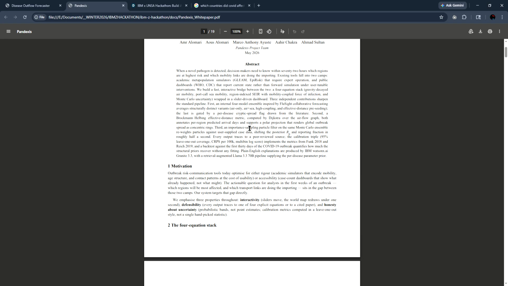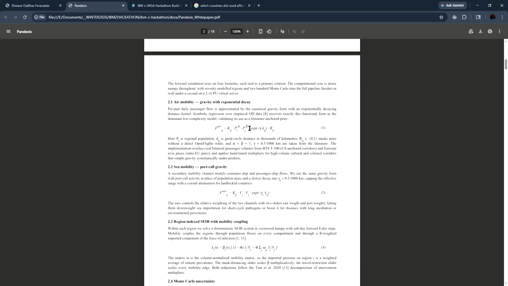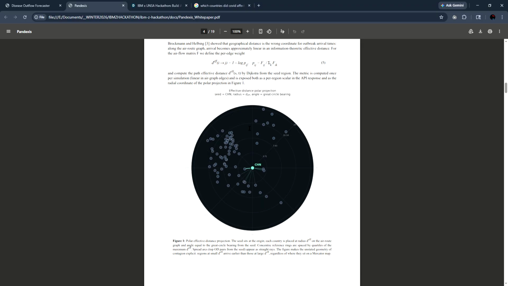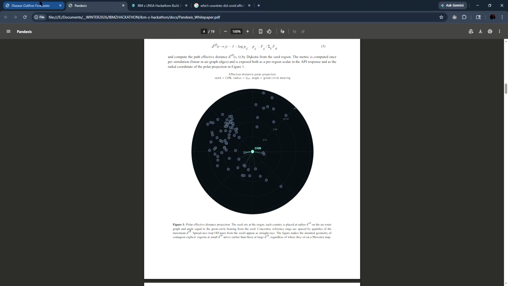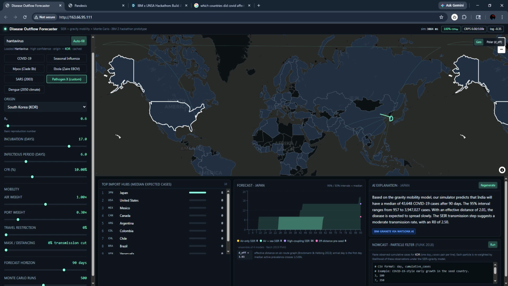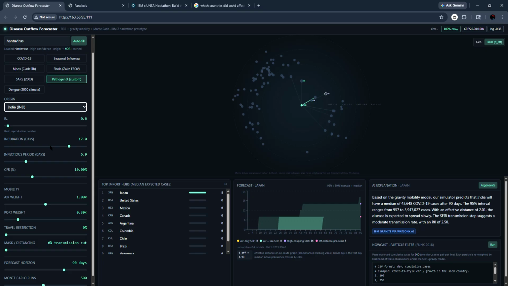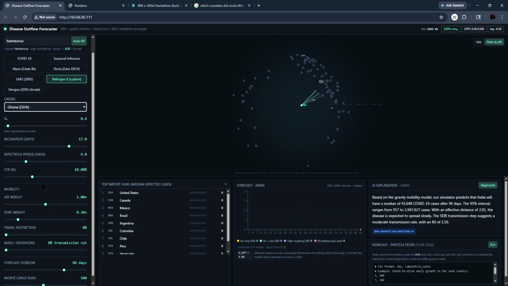What separates our project is that we've incorporated multiple research papers into the creation of our project, including the formulation of the formulas for calculating infection and this visualization, which is the polar visualization, which shows which countries are most likely to be affected based on which country, based on air travel and ship travel.